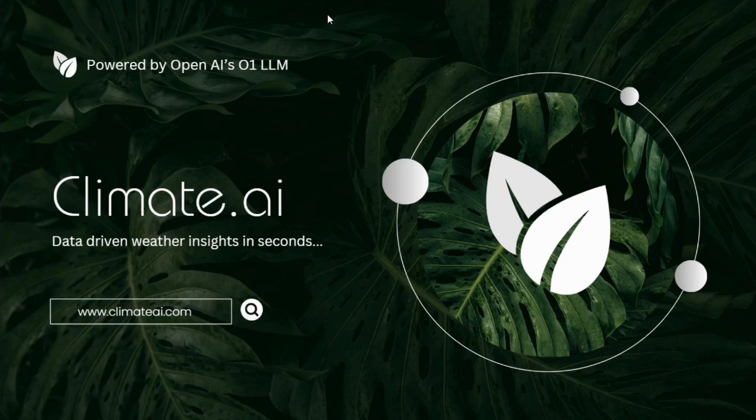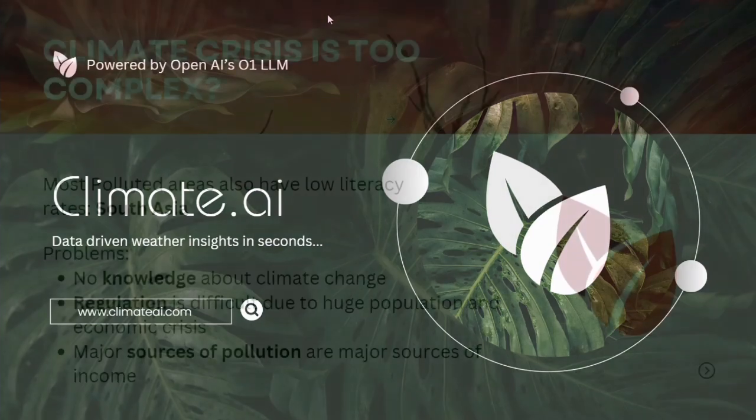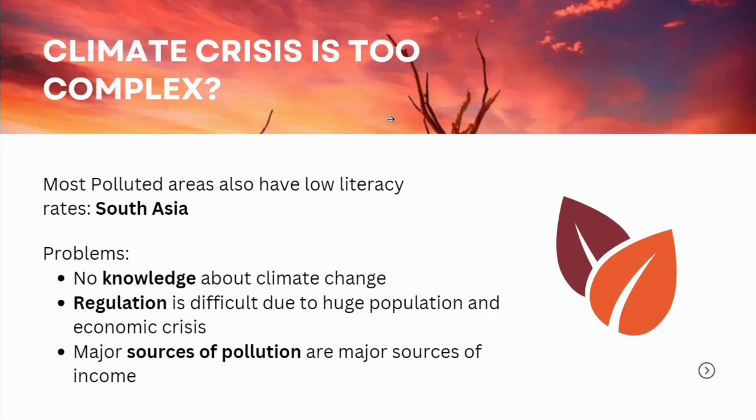Climate.ai is an AI-powered solution that transforms complex data from satellites into simple, actionable insights. Our goal is to make this data reachable and understandable for everyone in their own languages. One of the biggest difficulties in the climate crisis is the complexity of the data about it.